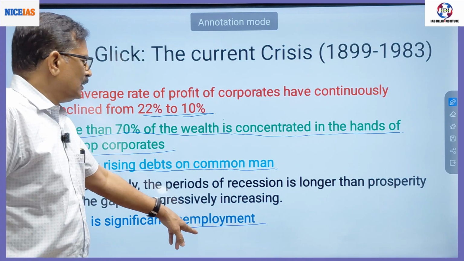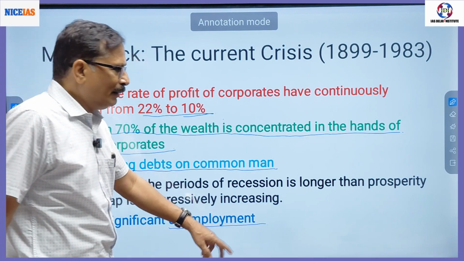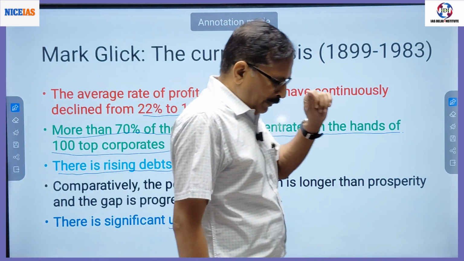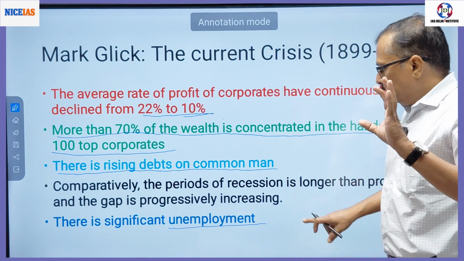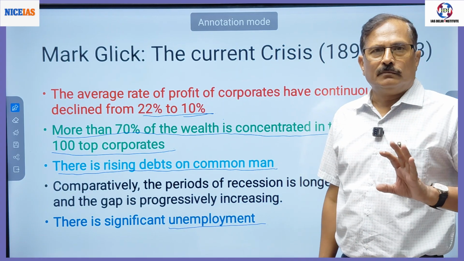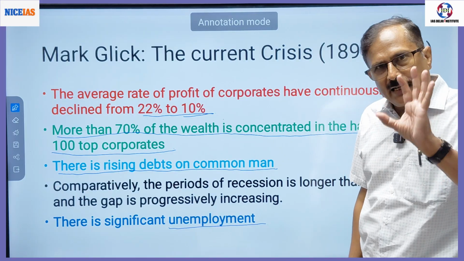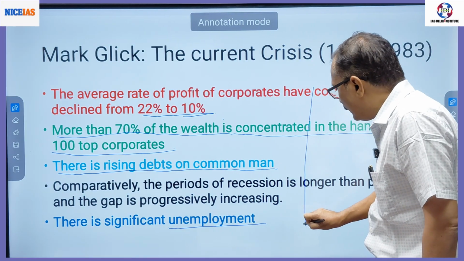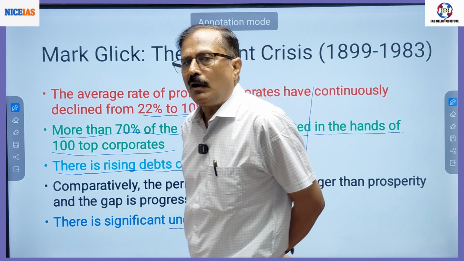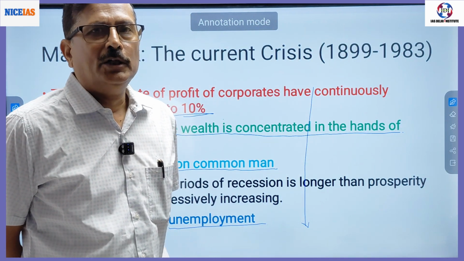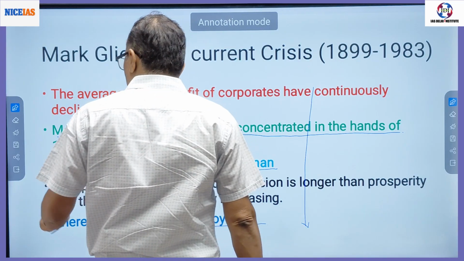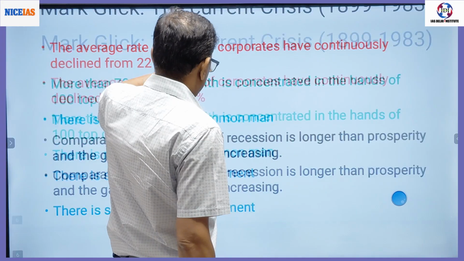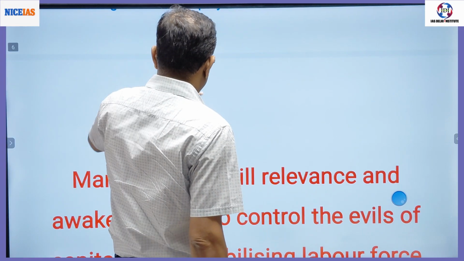So this is significant expansion of unemployment. All these things were predicted by Karl Marx. So if all these things are happening, that means Karl Marx has not turned irrelevant today. He is still relevant.